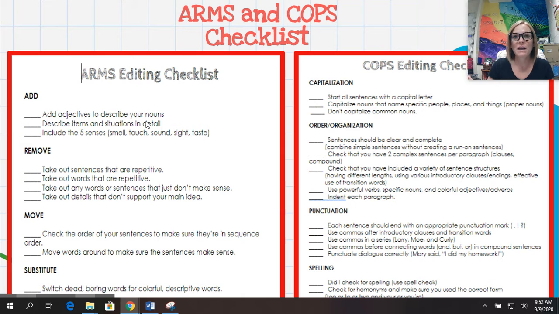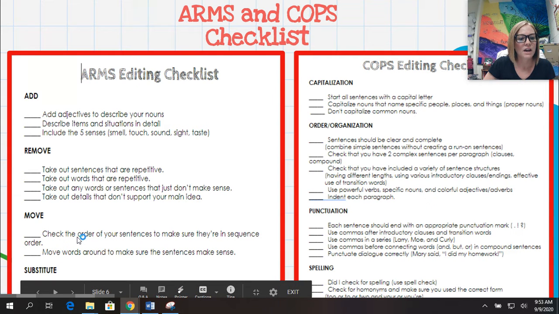You could put on there, how many pets do you have? What color are they? What kind are they? Describe items and situations in detail, which includes your five senses: smell, touch, sound, sight, and taste. Okay? Remove, take out sentences that are repetitive or things that you're repeating. Take out words that you're constantly using and maybe change them up. Take out any words or sentences that just don't make any sense. And take out details that don't support your main idea or what you're talking about.